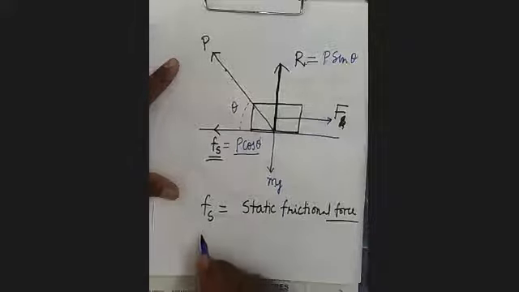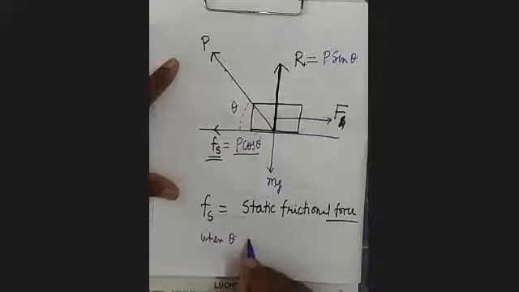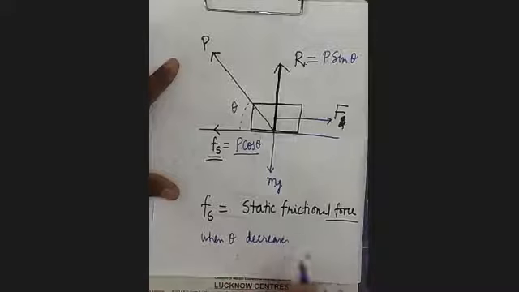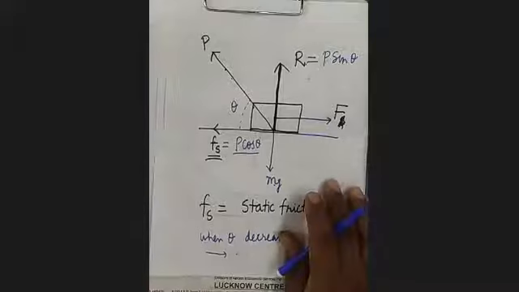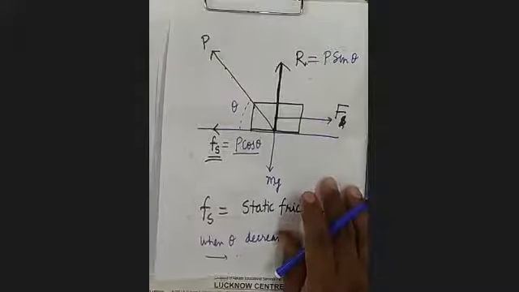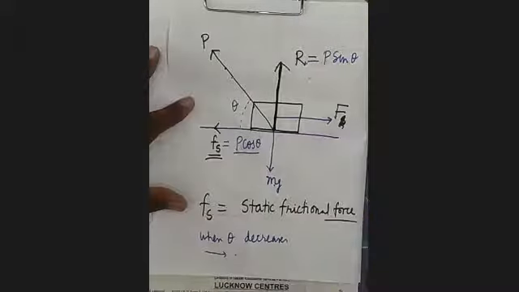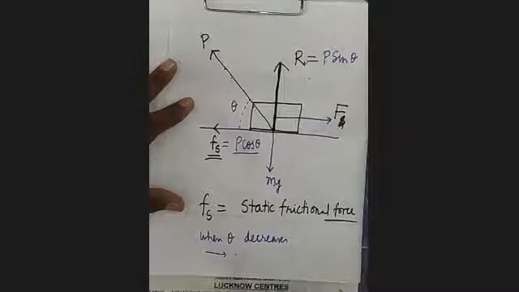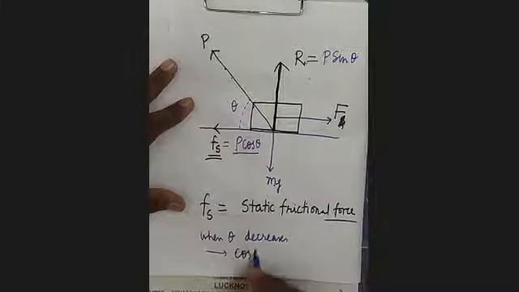When theta decreases, what will be the effect on the value of cos theta? When theta changes, what will be the change in the value of cos theta? So theta is decreasing, cos theta increases. It's clear.